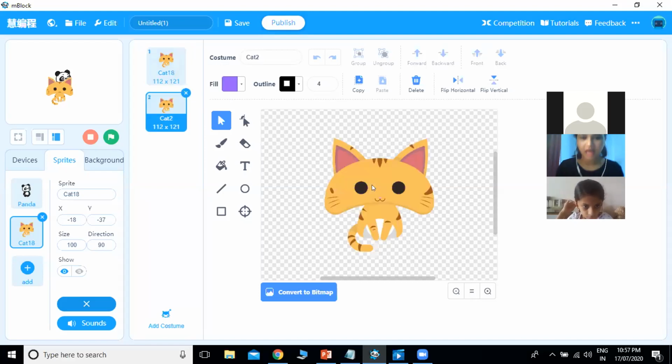Okay, so we have one more, and then we will make a change in her head, as if she is moving her head. Okay, like this. And then we can erase the rest of the part.